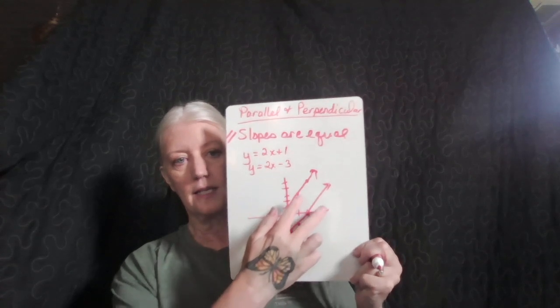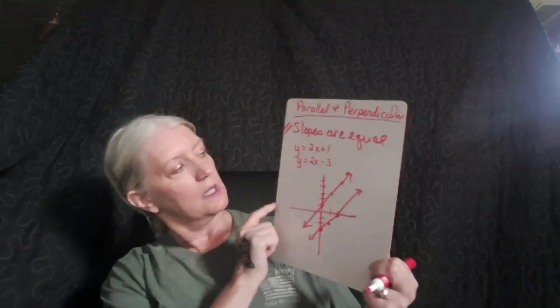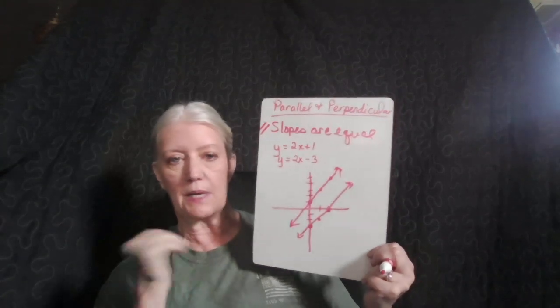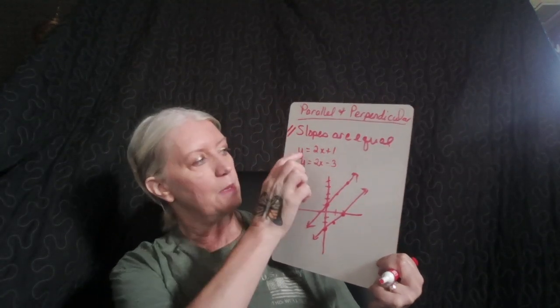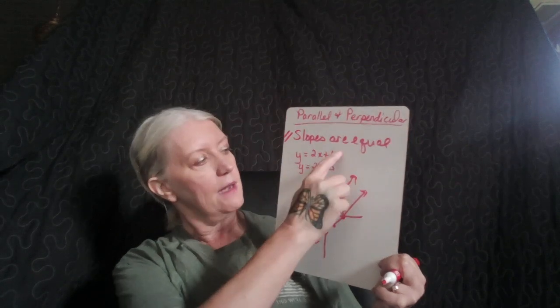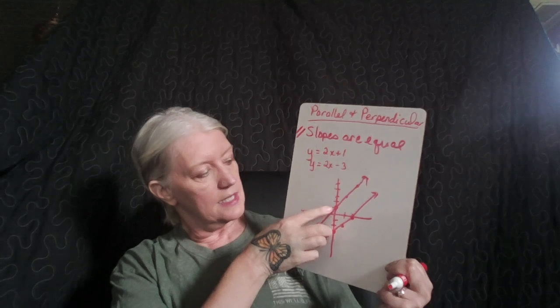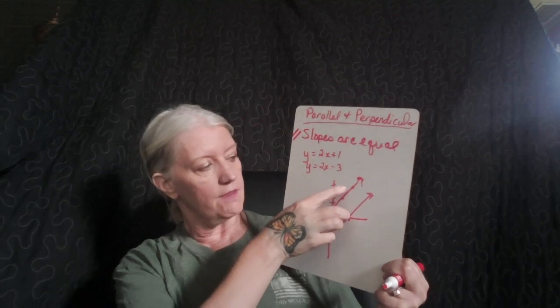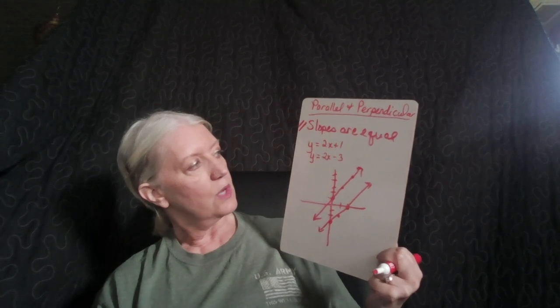Since I'm traveling at the exact same speed, those lines are never going to meet because my speed is 2. It goes up 2 over 1 every time. That's like my speed, like 60 miles an hour. I could turn this into a real life word problem and call that 60 miles an hour. We started at different starting places, but we're still traveling along the same road, going the same speed. Okay? All right.